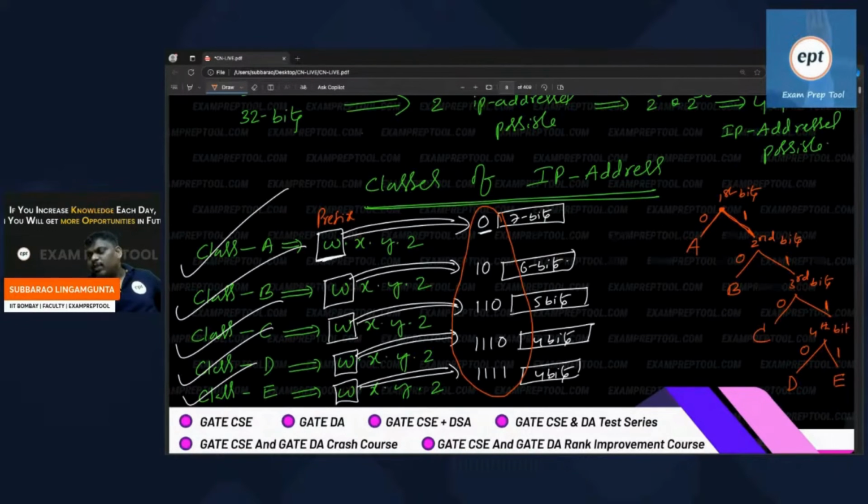Sorry, LSB 1, continue. If the LSB becomes 0, you can stop. LSB 0, stop it. Whenever all are over, lastly, LSB 1 also stops.